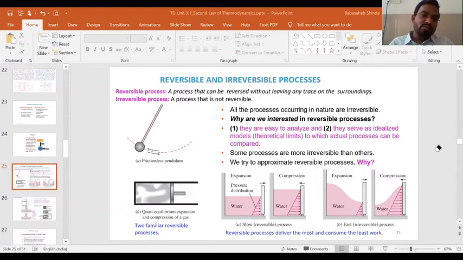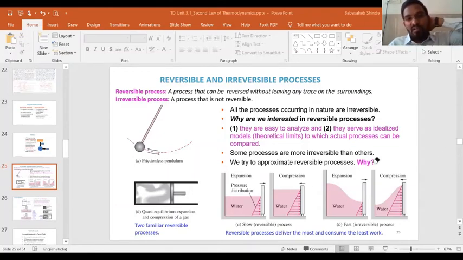And if you can stop that process at any instant and reverse it back to its initial state, from where it has started, then that process is called a reversible process. And if you cannot do that, then it becomes an irreversible process.